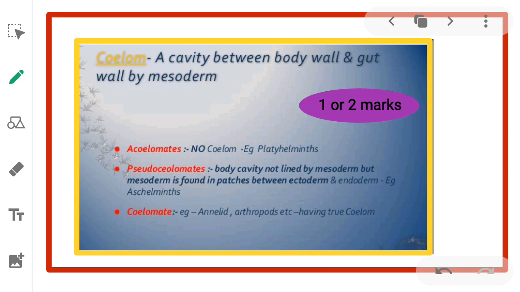Next, we study about the coelom. Here in the coelom, what do you mean by coelom?